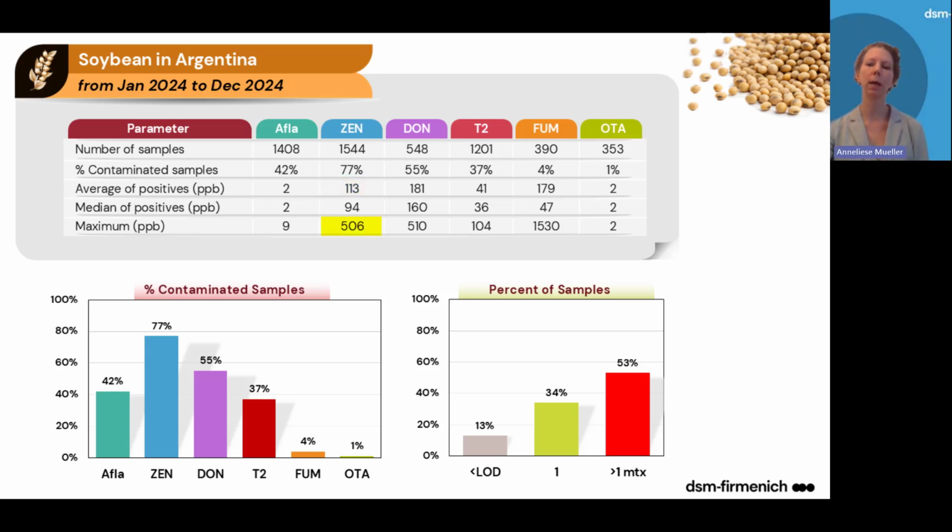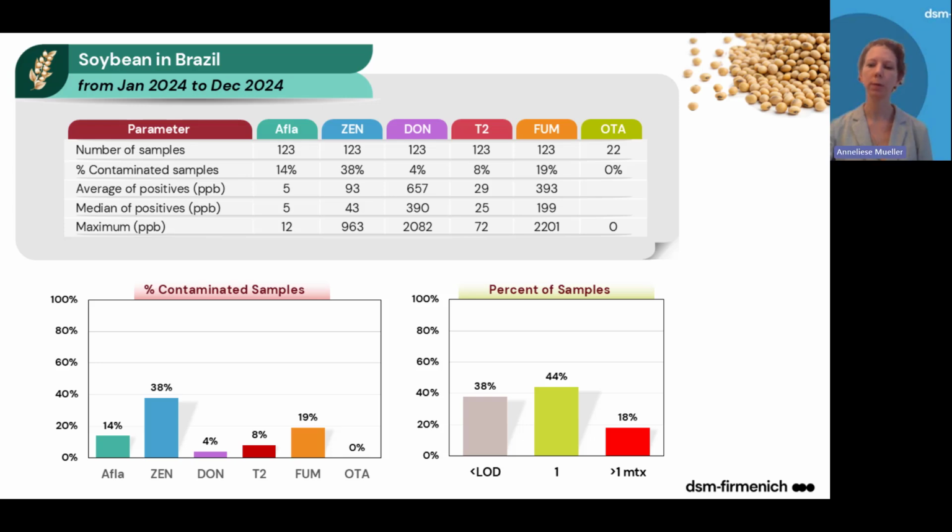We can see that DON is highly frequent. We can see that aflatoxin is very frequent in 42% of the samples, although the average levels are rather moderate. And we can see that also T2 toxin is quite frequent, so multiple mycotoxins occur. And if we look at all the samples that have been analyzed for more than one mycotoxin, we can see that 53% contain more than one mycotoxin, so there is a quite high co-occurrence in these samples.